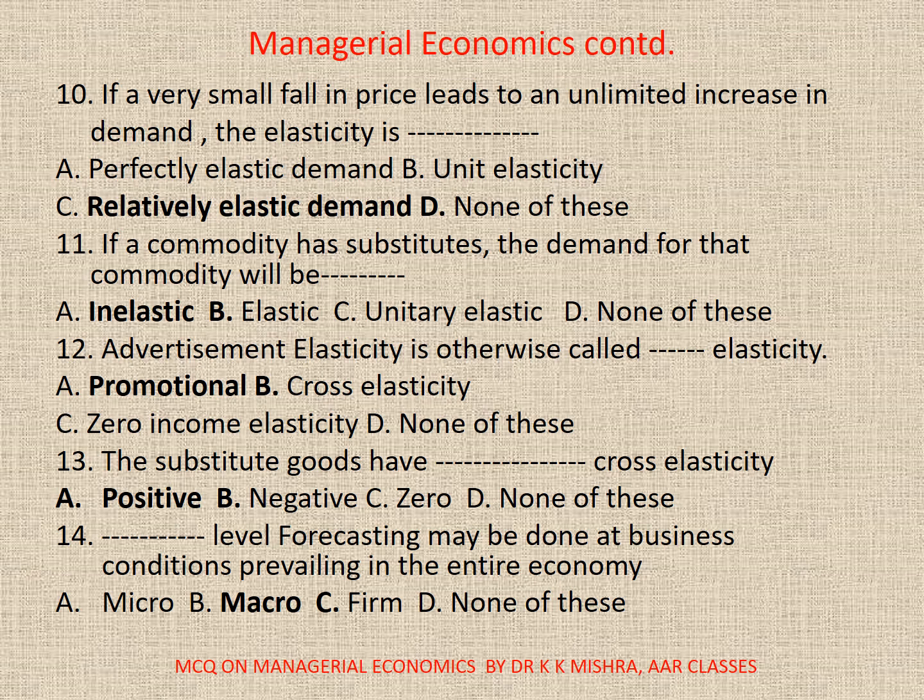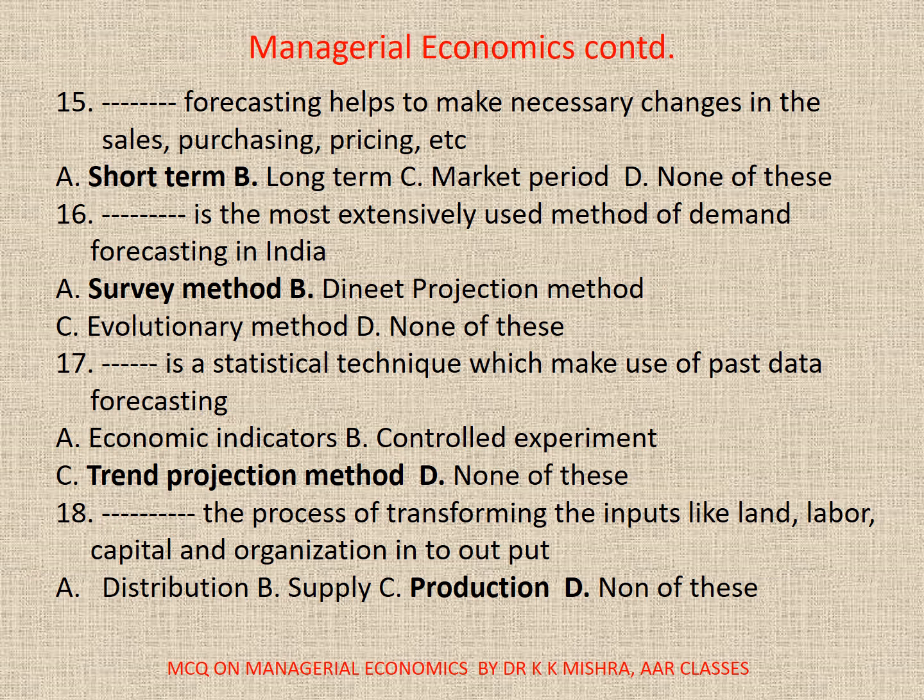Positive. 14. Dash level forecasting may be done at business conditions prevailing in the entire economy. A. Micro, B. Macro, C. Firm, D. None. The correct option is B, macro. 15. Dash forecasting helps to make necessary changes in the sales, purchasing, pricing, etc. A. Short term, B. Long term, C. Market period, D. None. The correct option is A, short term. 16. Dash is the most extensively used method of demand forecasting in India. A. Survey method, B. Trend projection method, C. Evolutionary method, or D. None. Correct option is A.